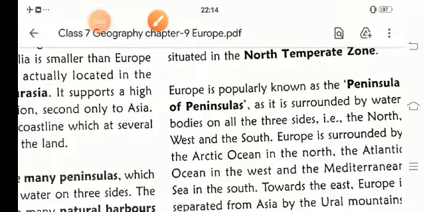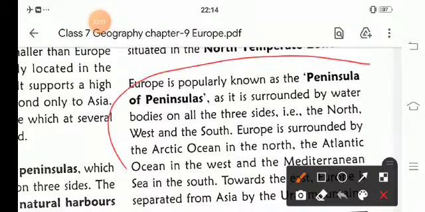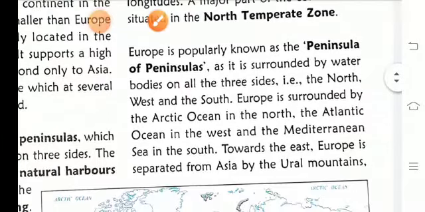Europe is popularly known as the peninsula of peninsulas, as it is surrounded by water bodies on all three sides, that is the north, west and south. It is surrounded by the Arctic Ocean in the north, the Atlantic Ocean in the west, and the Mediterranean Sea in the south.